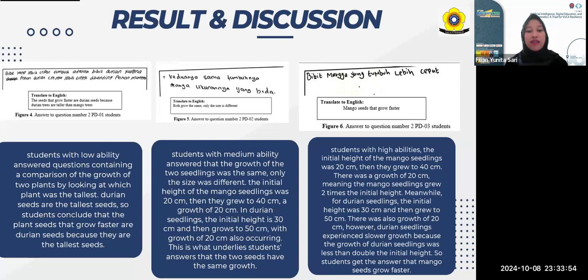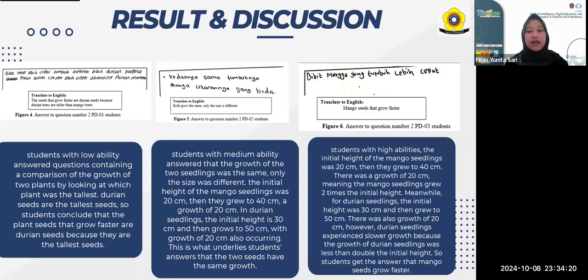In durian seedlings, the initial height is 30 centimeters and then grew to 50 centimeters, with growth of 20 centimeters also occurring. This is what underlies the student's answer that the 2 seeds have the same growth.